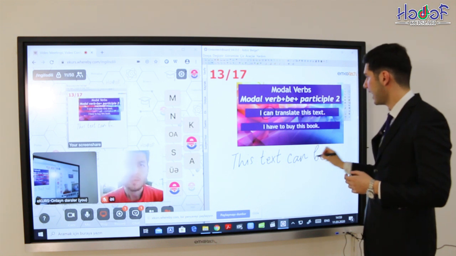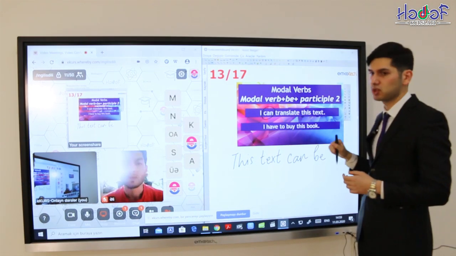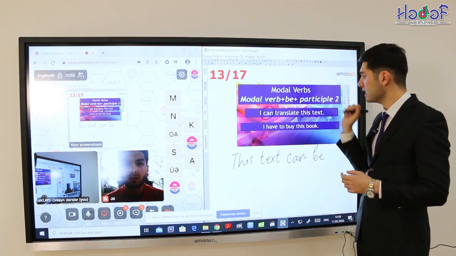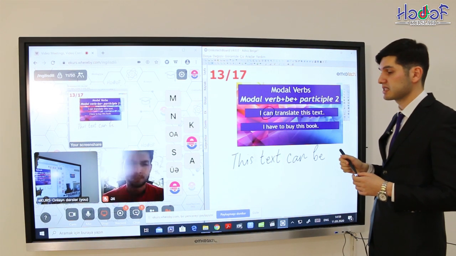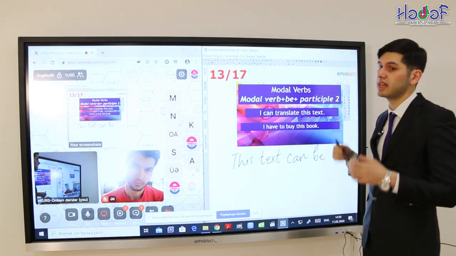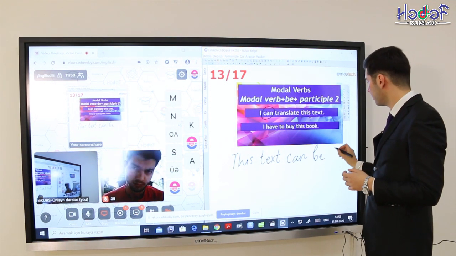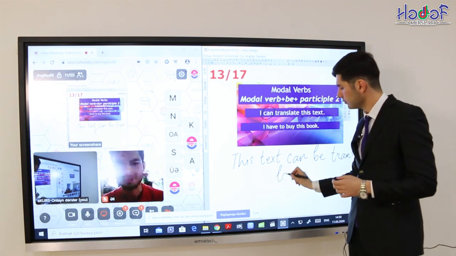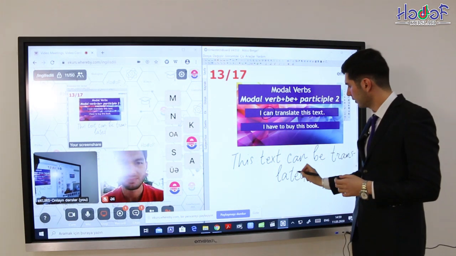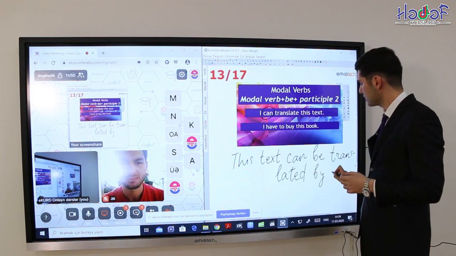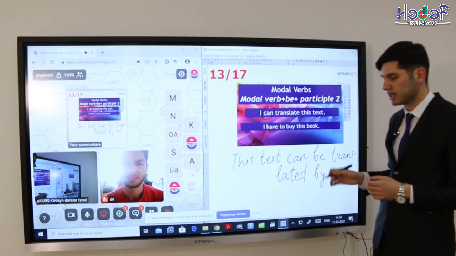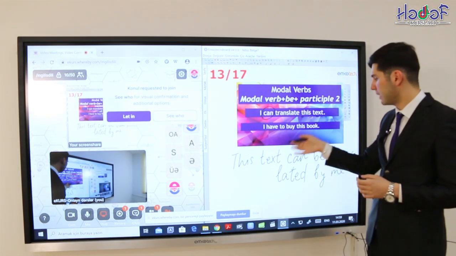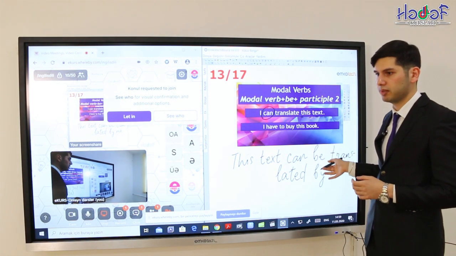The text can be, and we use again participle two form. Because translate is a regular verb, we use translated, because ed is the third form. The text can be translated, and we can say by me. So how can we translate this sentence? The text can be translated by me.